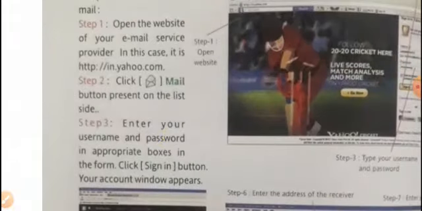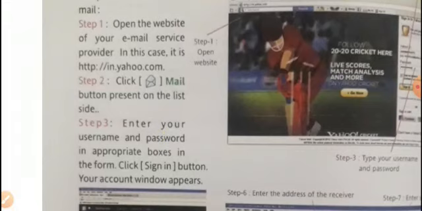First of all, open the website of your email service provider. In this case it is http://yahoo.com. Okay dear students, in this picture we are seeing the email service provider given here. Then second step, click the mail button present on the left side. This button will be shown on the screen. This you have to click.